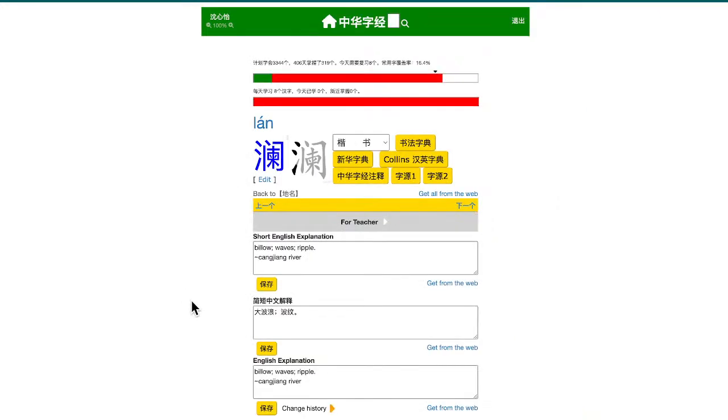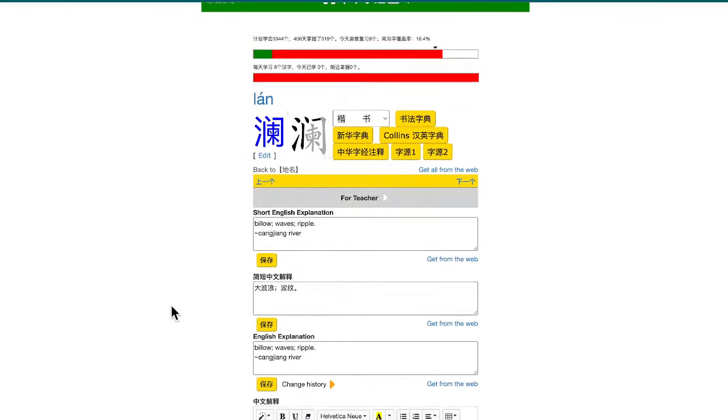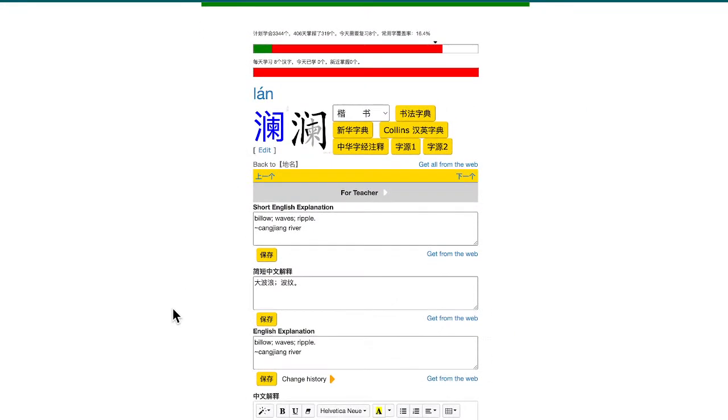Okay, so this lan means billow, waves, ripple. So basically this is talking about waves or ripples of water surfaces, like rivers, lakes, seas, oceans. The ripple could be a small ripple, or it could be a big wave.